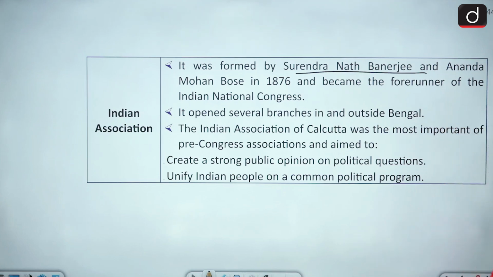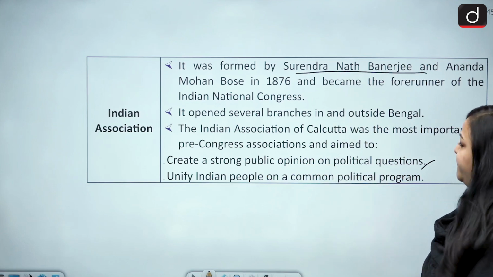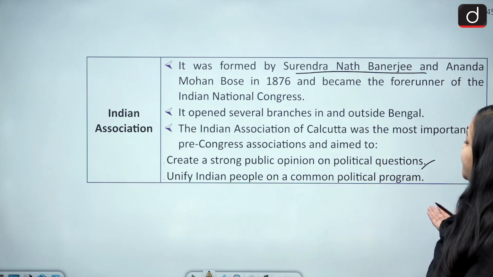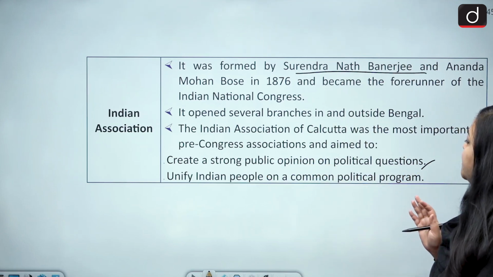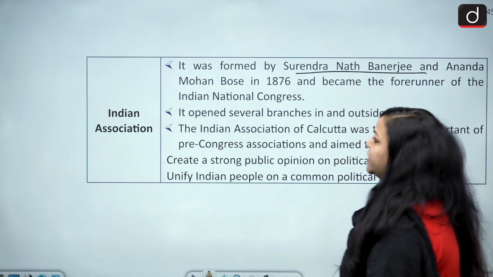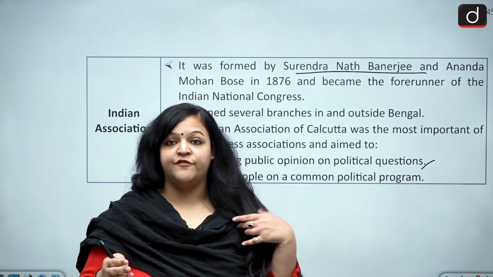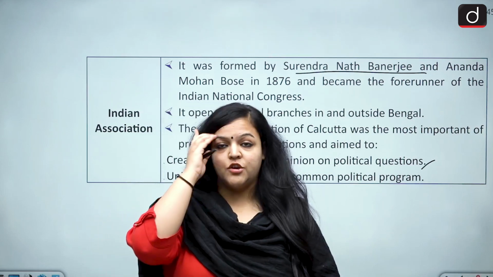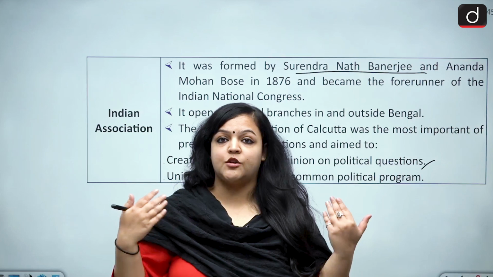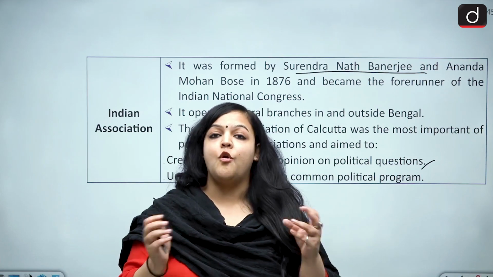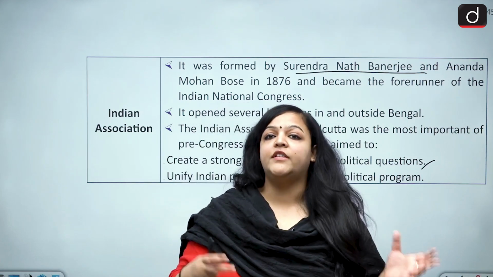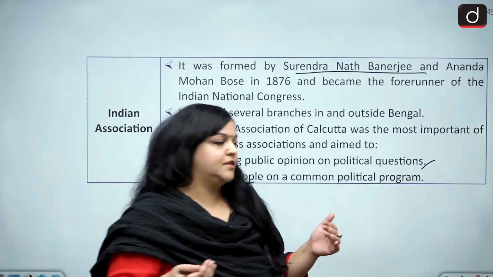And what was their aim? What were they planning to do? They wanted to create a strong public opinion on political questions, just what I had explained before. And they wanted to unify the Indian people on a common political program. So they wanted a common political platform where the Indians could be united, pose questions, or organize movements for their political demands.